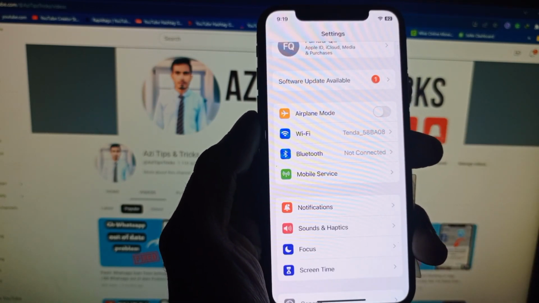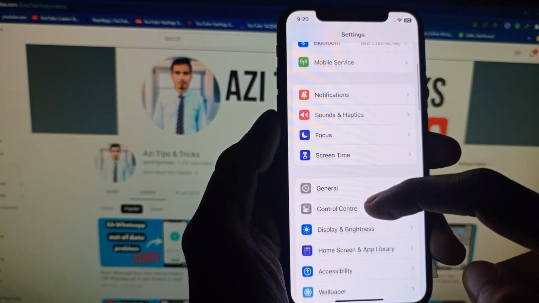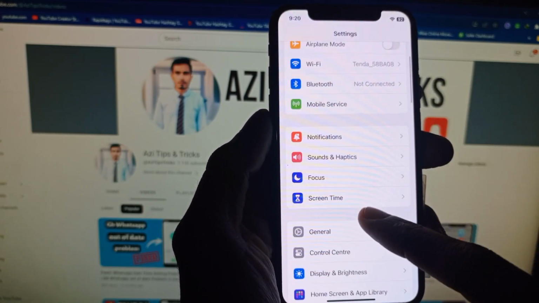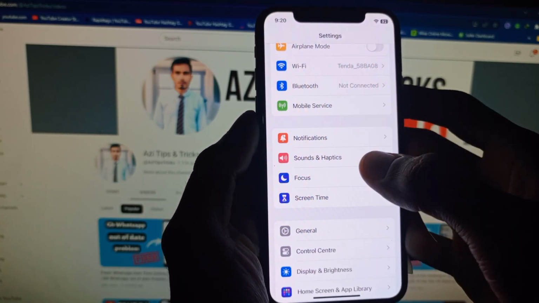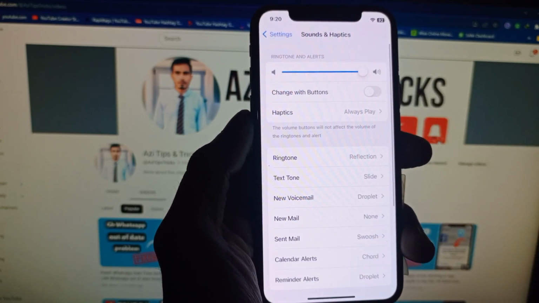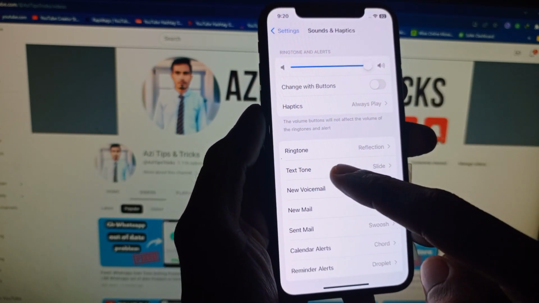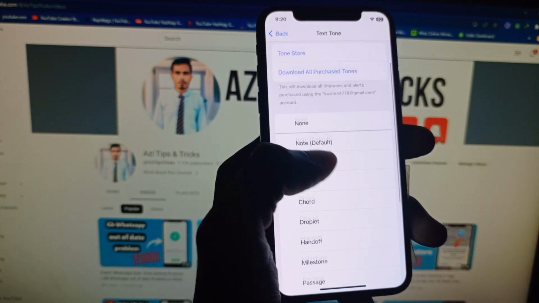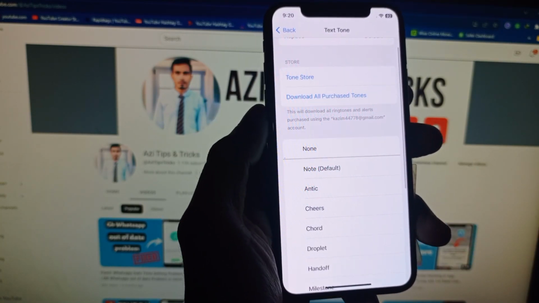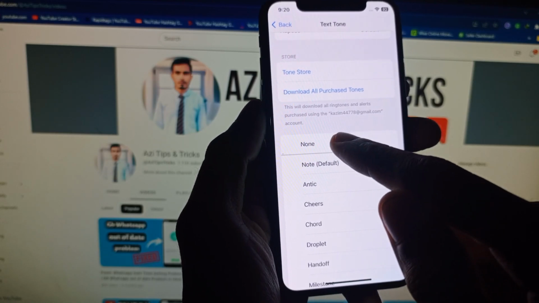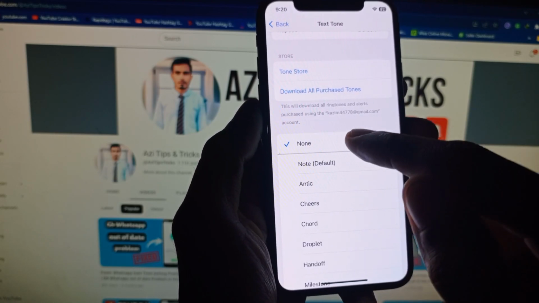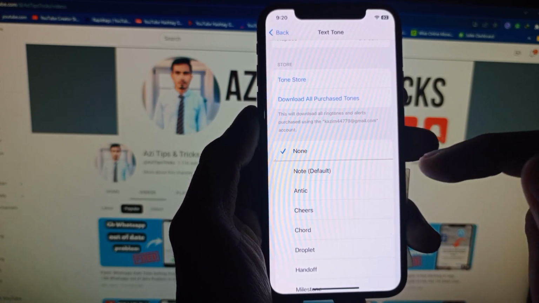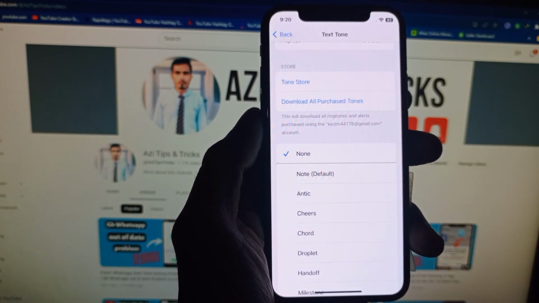After doing this, the second method is you need to scroll down, and you can see here the option is Sound and Haptics. Simply click on it, and after this you can see here the option of Text Tone. Click on it and make sure that it is not set to None. If you selected None, then notification sound is not working on your iPhone.